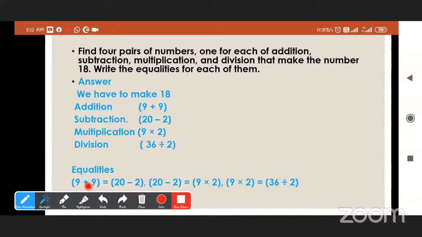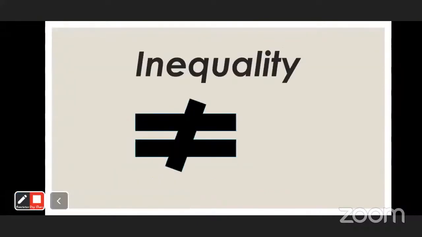So we don't have to tell the answer. We will only write it and read it. 9 plus 9 is equal to 18. Very good. 20 minus 2 is equal to 18. 9 multiplied by 2 is equal to 18. 36 divided by 2 is equal to 18. Very good.